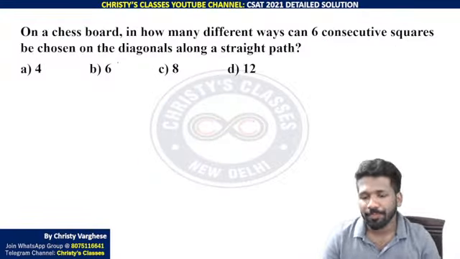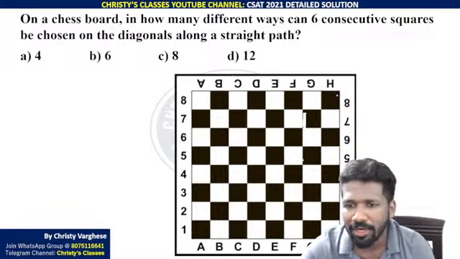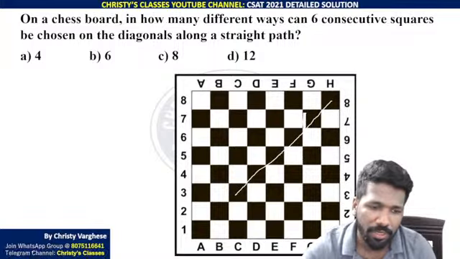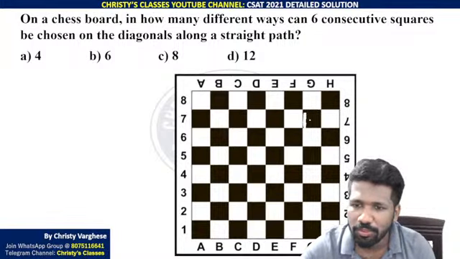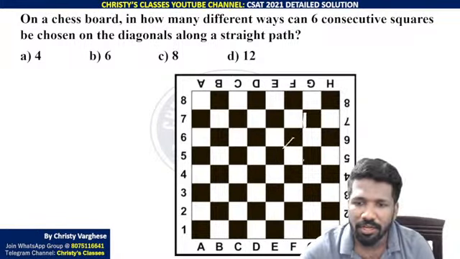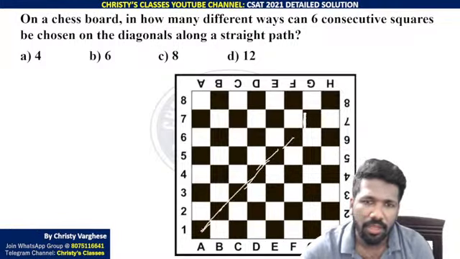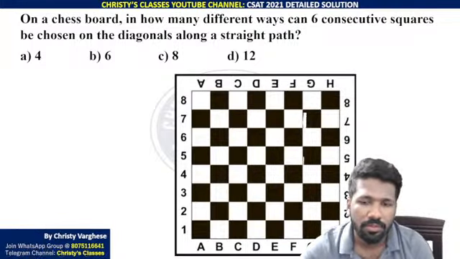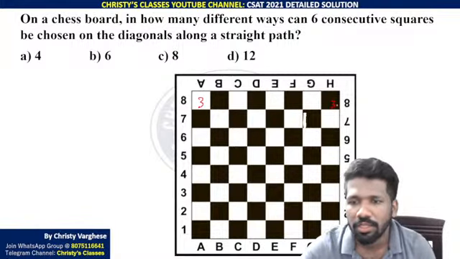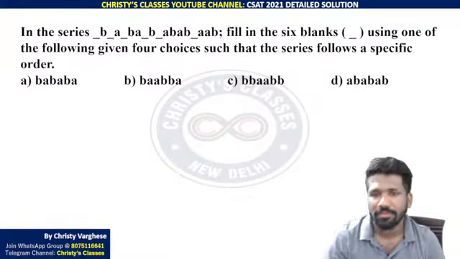A square has 2 diagonals. Chess is an 8 by 8 square system. In the other diagonal, that will be black in color, but that does not matter. This 6, one possibility. Starting from this one, this 6, another possibility. Starting from here, this 6, another possibility. So 3 on this diagonal, 3 on the other diagonal. So 3 plus 3, 6 total. 3 here, 3 here. So 6 is the answer.